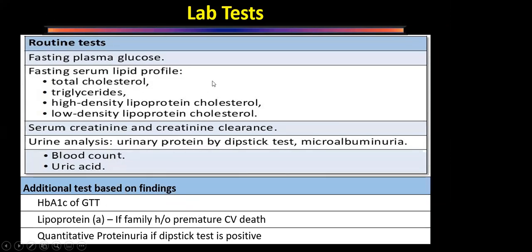These are from the guidelines. Whatever we are speaking today is from the ESC guidelines 2017 for peripheral artery disease, and some of them are taken from the ACC AHA guideline of 2011.